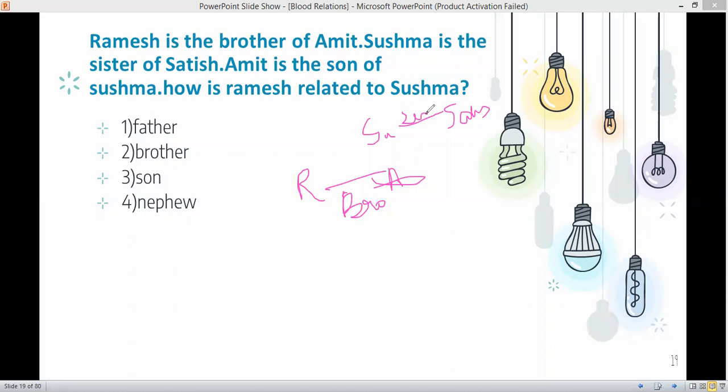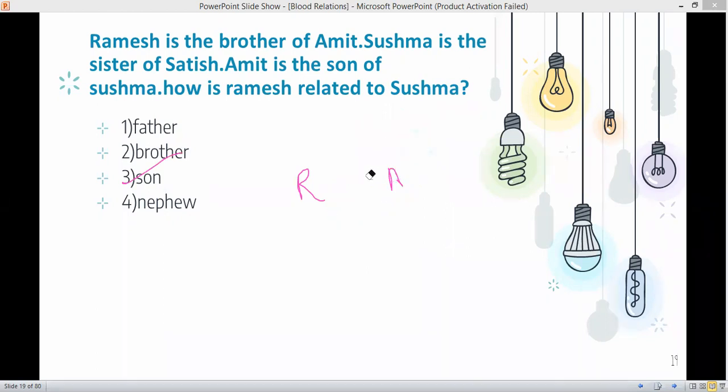Now the next line is, Amit is the son of Sushma. This is son. That means Ramesh is also the son of Sushma, because Ramesh and Amit are brothers. Now, how is Ramesh related to Sushma? It is asking the same question, right? So Ramesh will be the son of Sushma. The correct option will be third, son. Easy. Just make the flow chart and you will get your answer.